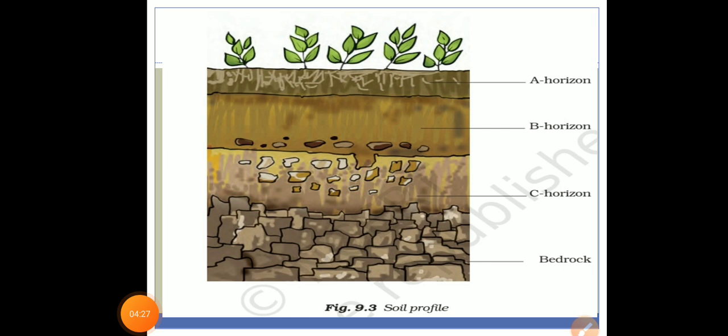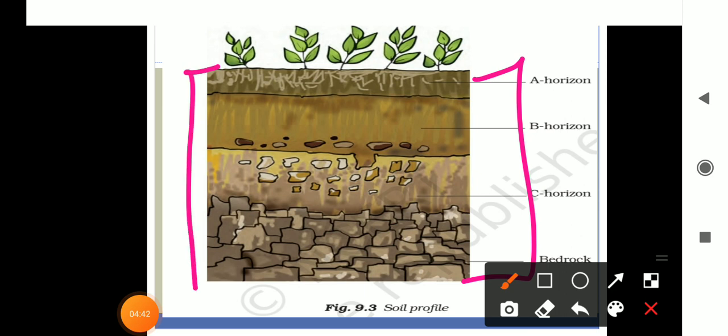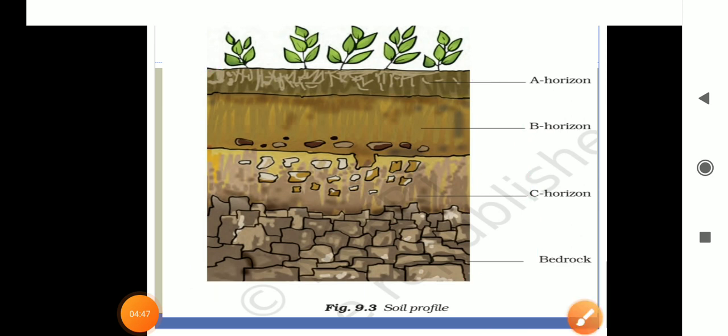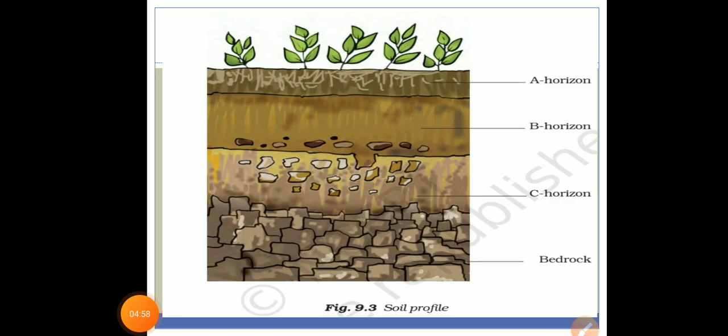Soil profile can be seen when we dig a well or lay the foundation of a building. Then also we can see these different layers of the soil, and these layers are called the soil profile. This is the vertical section of the soil. The vertical section of the soil from the ground surface to the bedrock is called the soil profile. You can see it in this previous picture.